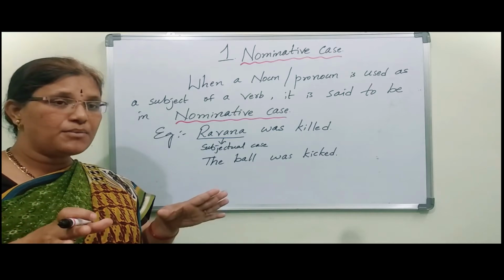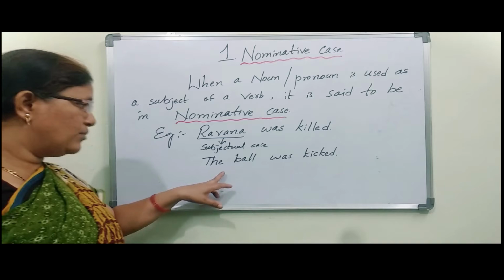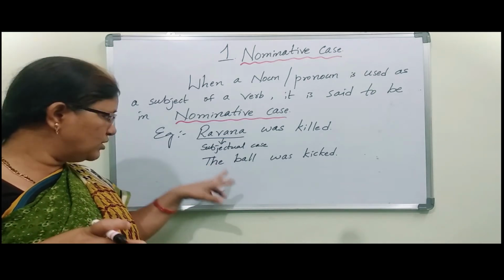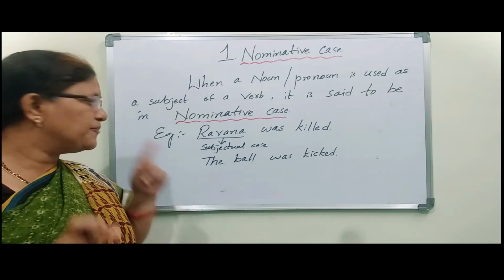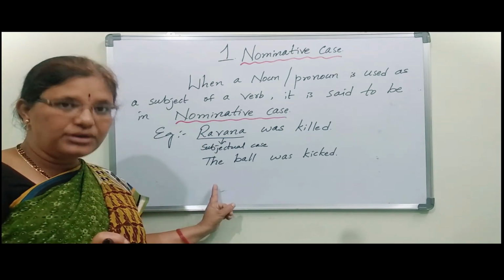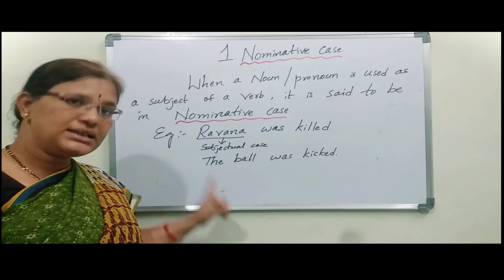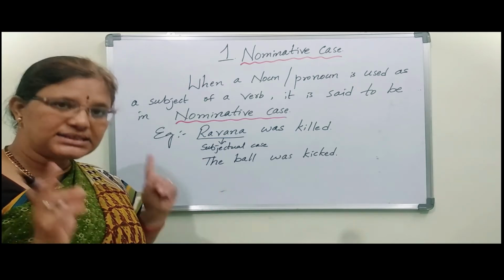We are giving importance to that ball, about that ball we are talking here. So the ball comes under subject. About what we are talking, that comes under subject.